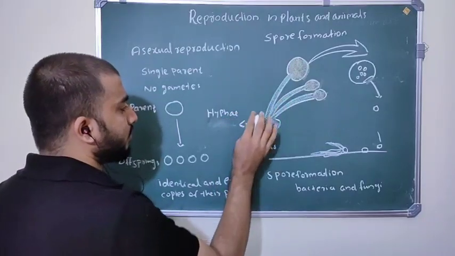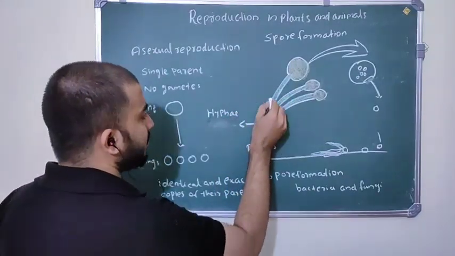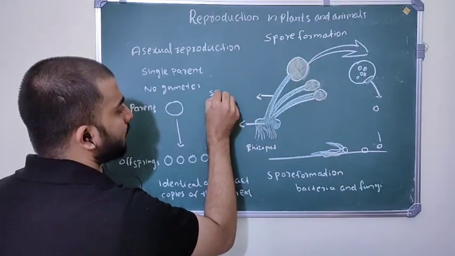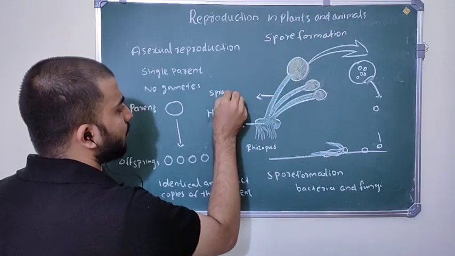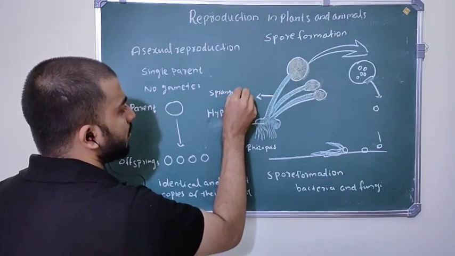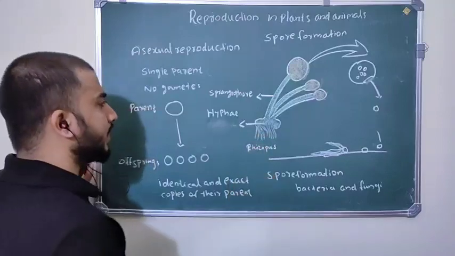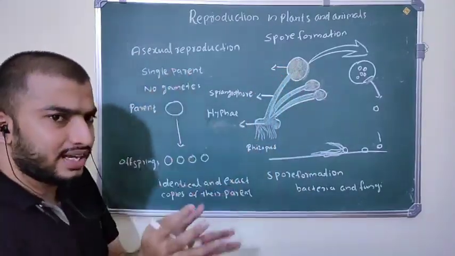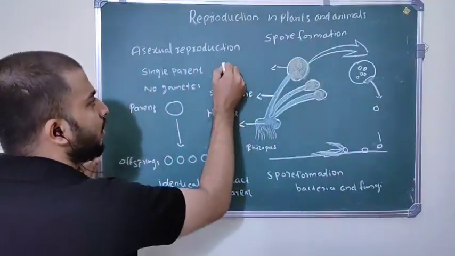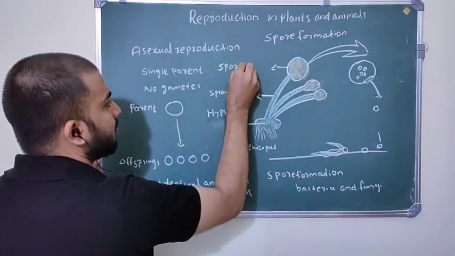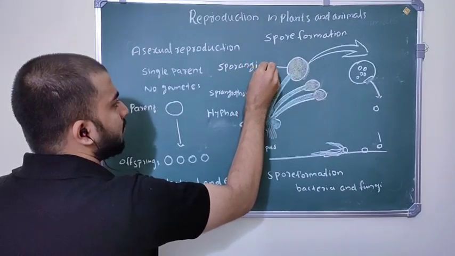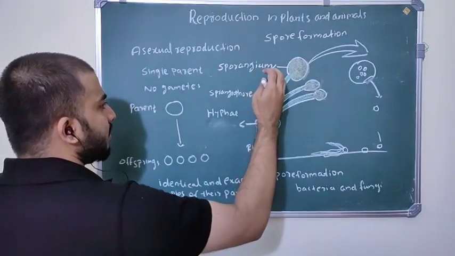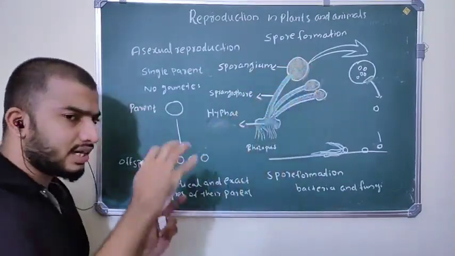From this hyphae, you can see a sporangiophore. This sporangiophore bears a sac, a bag-like structure, which is called the sporangium. So this fungus forms a sporangium, a sac-like structure.